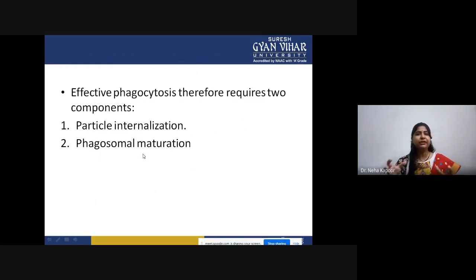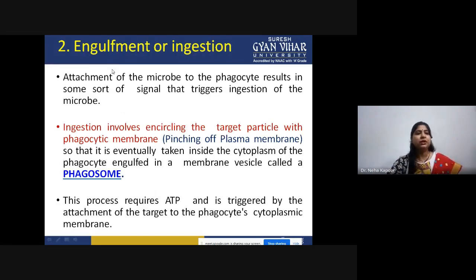However, this complete effective phagocytosis process requires two components, that means particle internalization and then the phagosome maturation. So till now we have discussed recognition and attachment, and how this is being mediated, how the microbe will be attaching to this phagocytic cell. Another is engulfment or ingestion. After attachment of the microbe to the phagocyte, either with the help of Fc receptor or with the complement receptor, the next step is the signal is triggered.